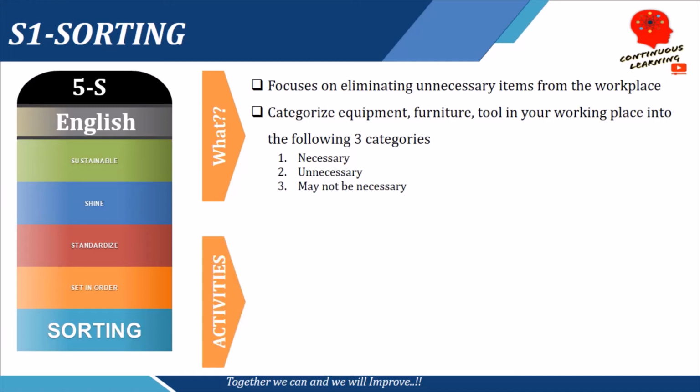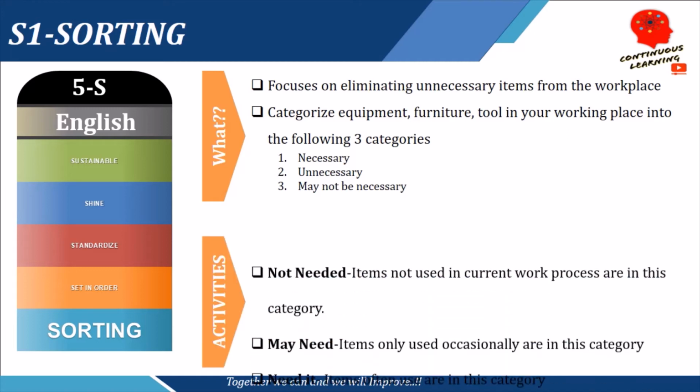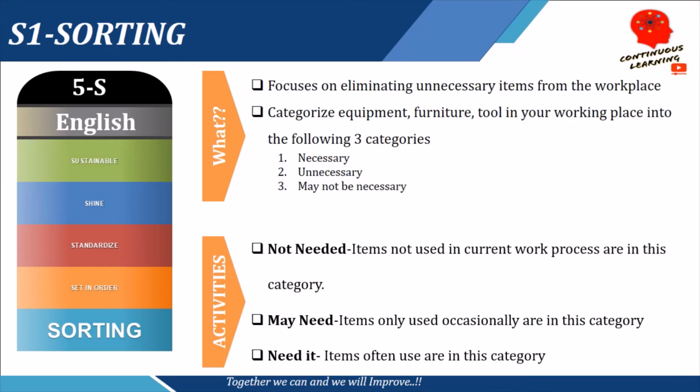So in sorting, the activity we usually do is, number one, in the not needed category, we will figure out items that are not used in current work processes. In the second category, that is may need, we will keep only items which are occasionally used. And the third category is must need, or daily needed items, and we will keep daily needed items in this category.